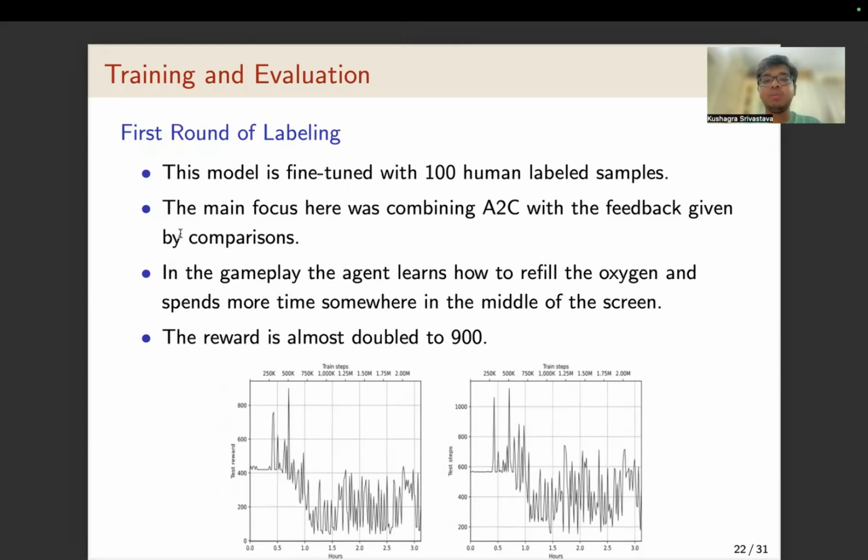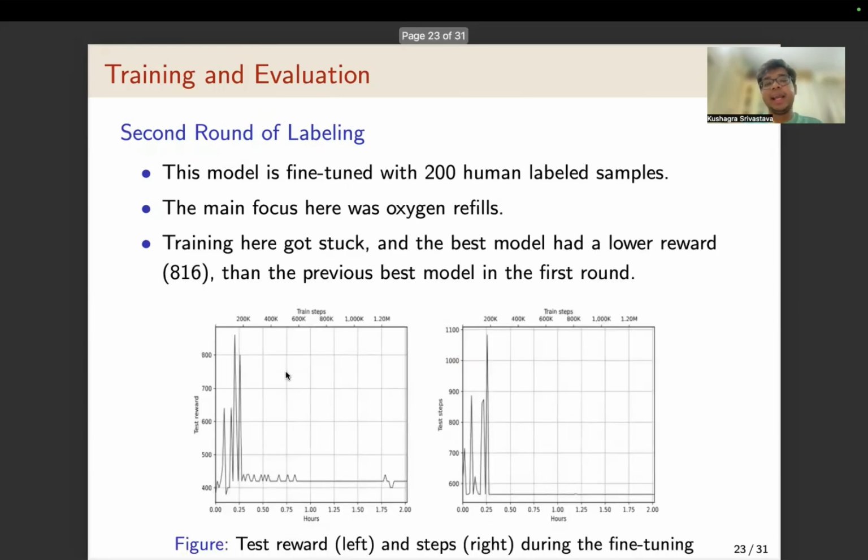The reward here almost doubles to 900. It is visible in the graph as well that the peak reward achieved is 900, somewhere around 500,000 steps. In the second round of labeling, the model was further fine-tuned with 100 more human label samples. The main focus in these sample choices were oxygen refills.